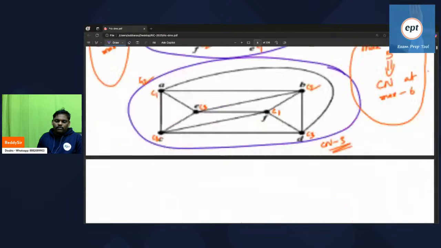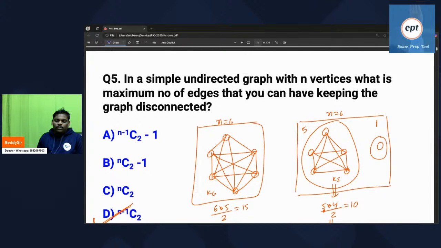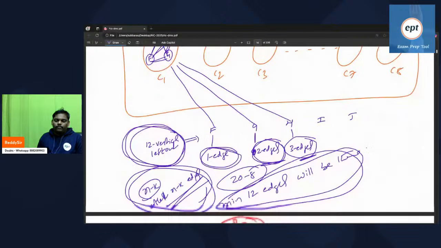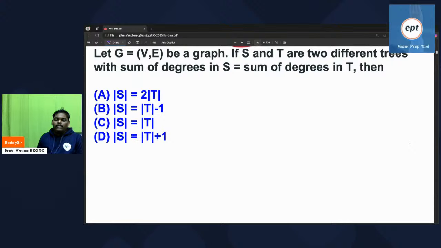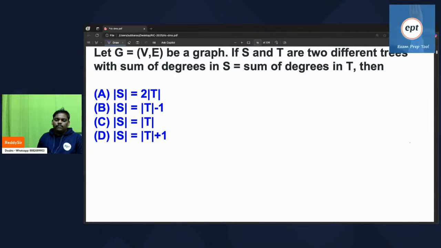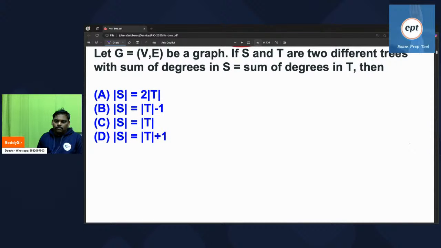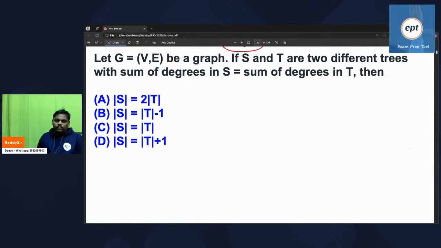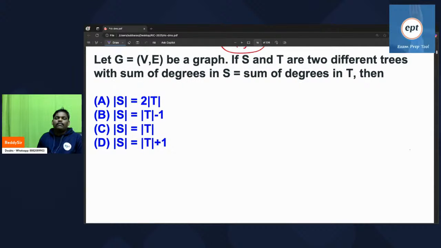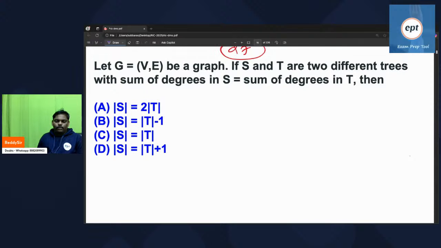Chalo. Next. Go to the next problem. Can you say what is the answer of this? Problem number 7. Everyone try.